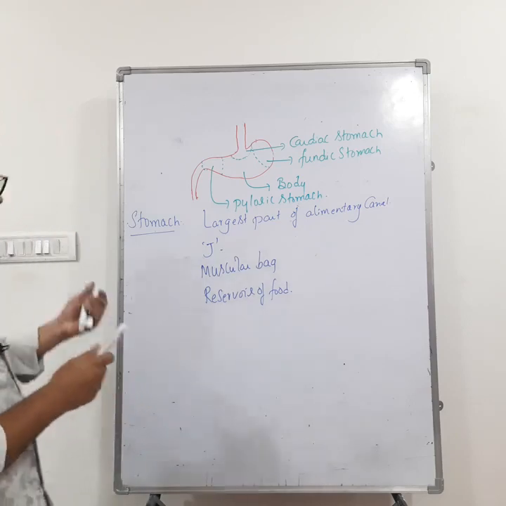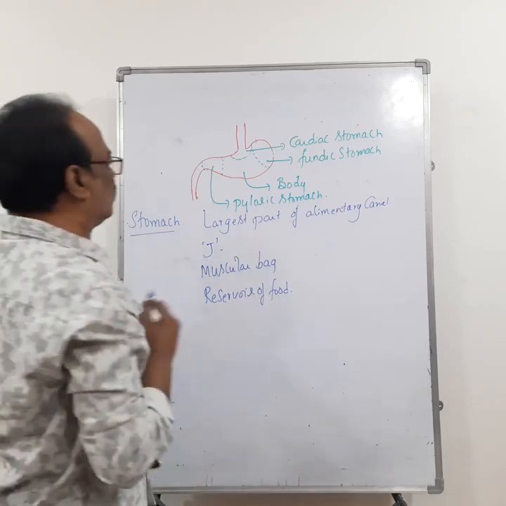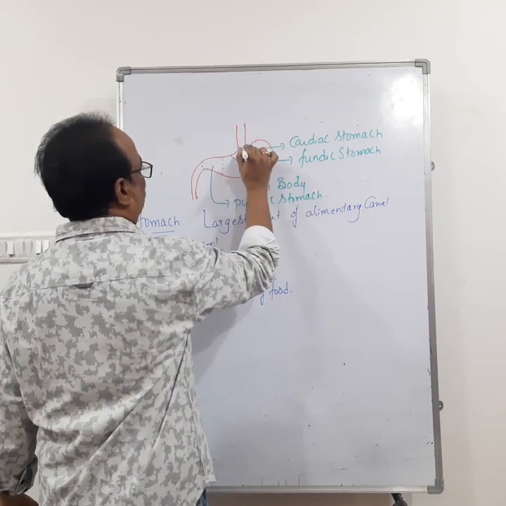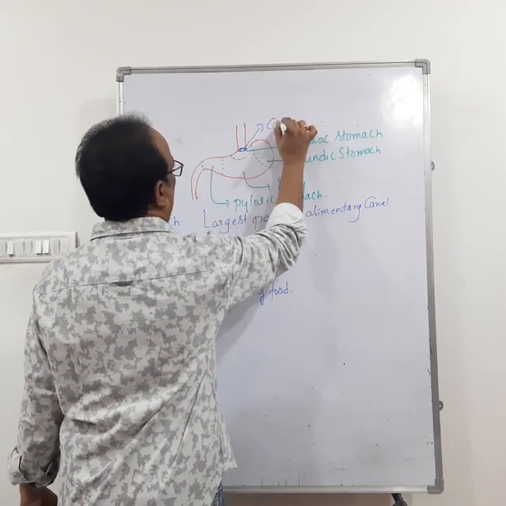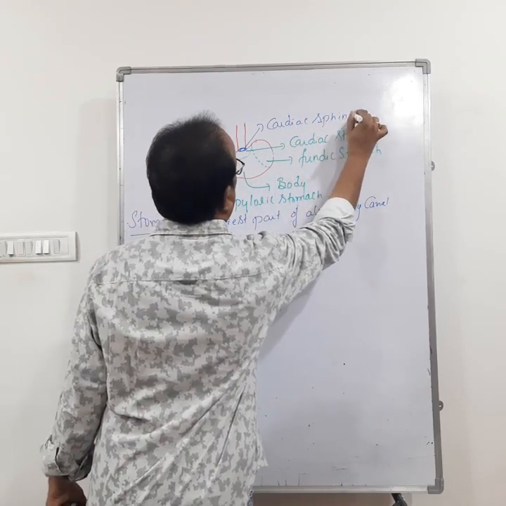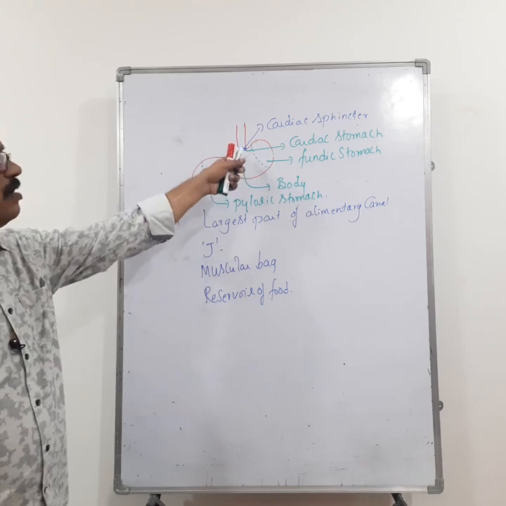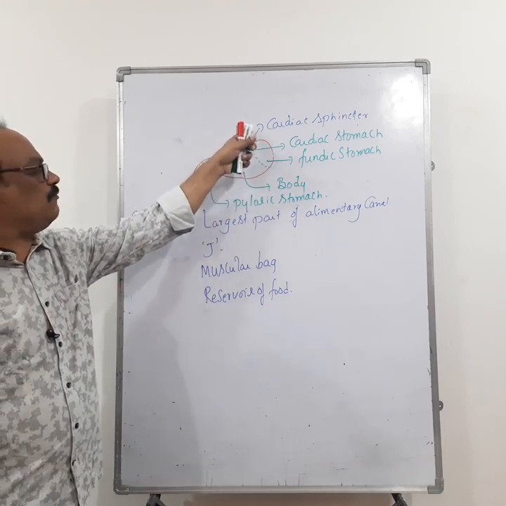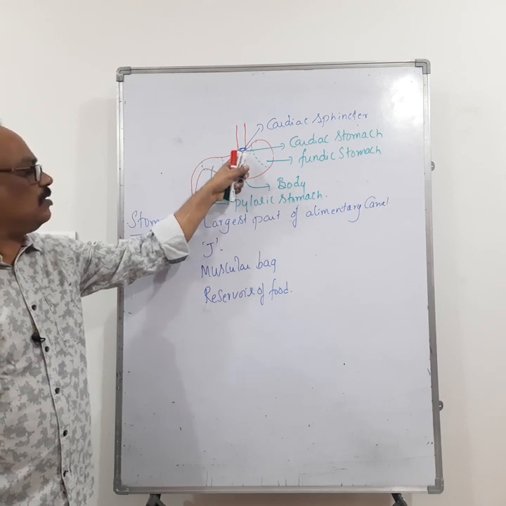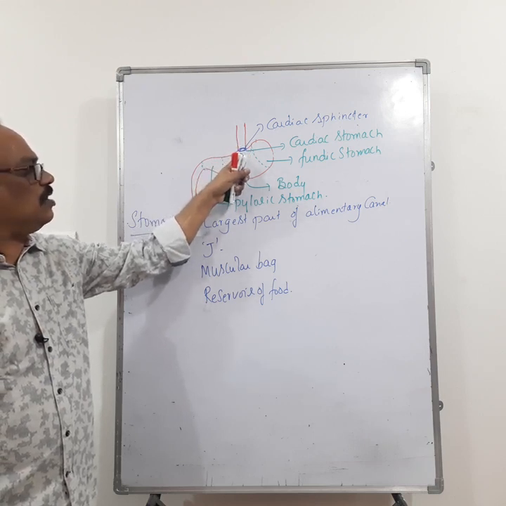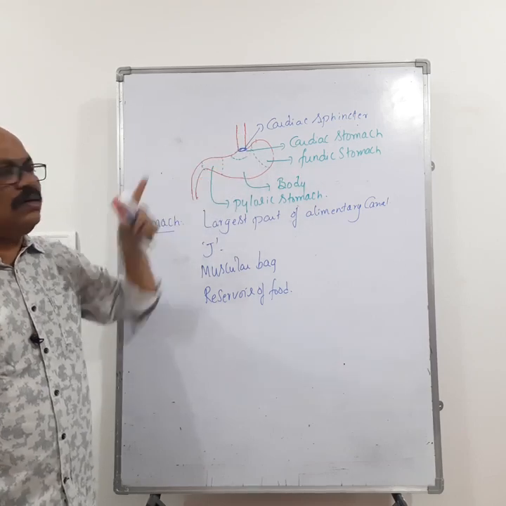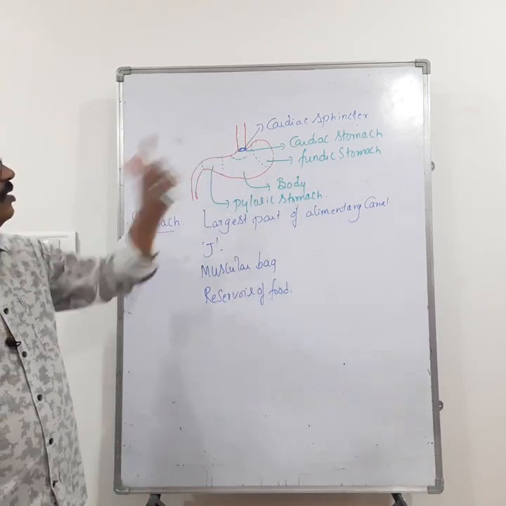Okay, so where is the esophagus opening? The esophagus is opening into the cardiac stomach, and in this region there is a cardiac sphincter. So this one is the cardiac sphincter. The esophagus opens into which part of the stomach? The esophagus opens into the cardiac stomach, and the opening of the esophagus into the cardiac stomach is guarded by the cardiac sphincter.